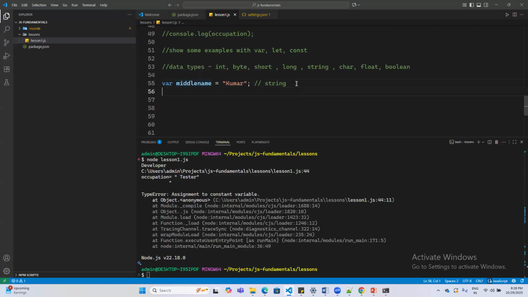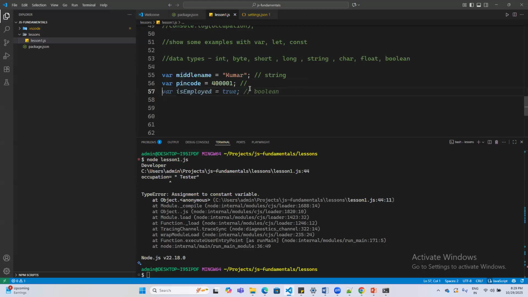So string being a type, if I want to say pin code something something, that will be of type number. How do I know that? Even if I remove this comment statement, if you just mouse over on pin code as a variable, JavaScript is smart enough to understand that you have assigned this to some arbitrary number. So now the type is number.